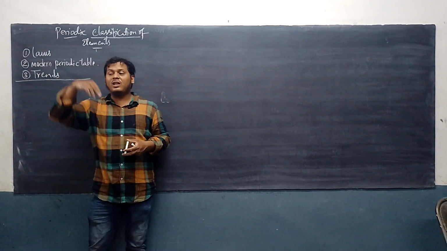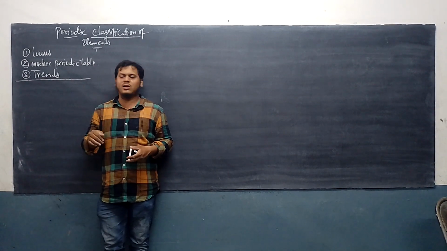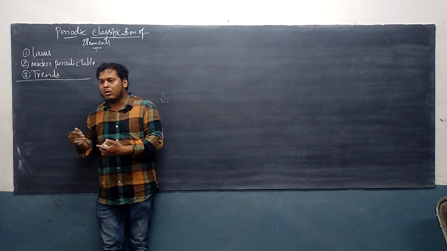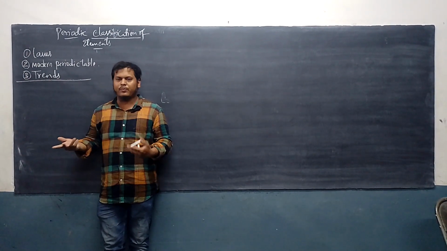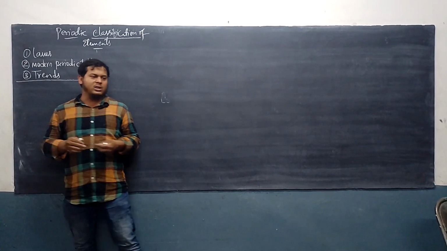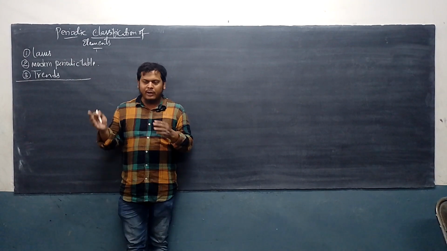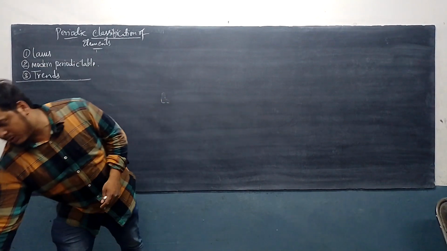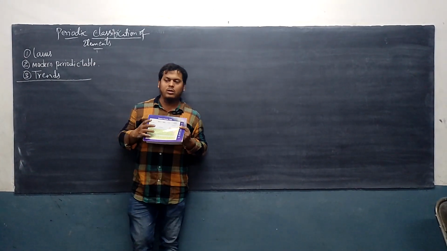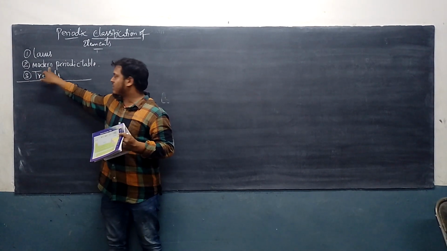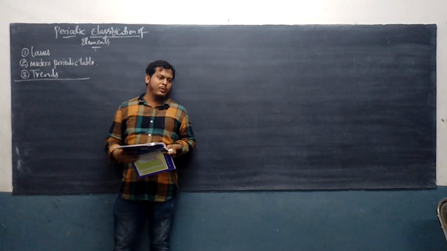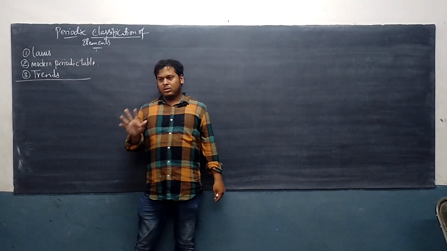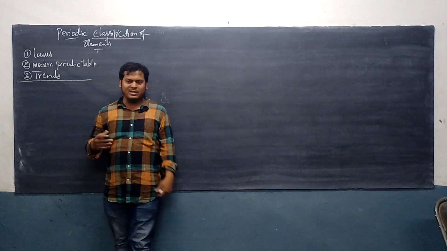And remember, when they started, at that time there were not as many elements as there are today. In future these elements will keep increasing every day and every year. Every few days we are finding new elements, and those elements should be added to our periodic table. Today we are following this periodic table. This is known as the modern periodic table, which we will completely study in this part. Okay with this?